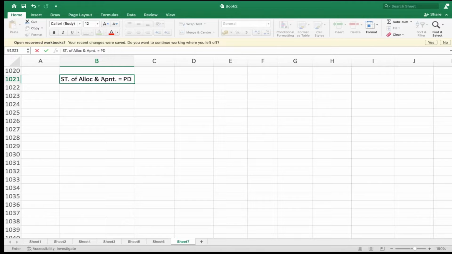If you want, for better understanding and teaching purposes, you can note down that primary distribution represents allocation and apportionment. Got the idea? Otherwise, a reduction of half a mark to one mark will be applied in the exam. Now we are going to see the primary distribution.